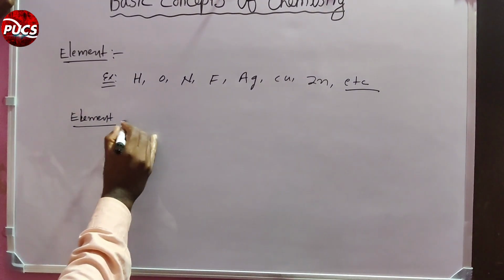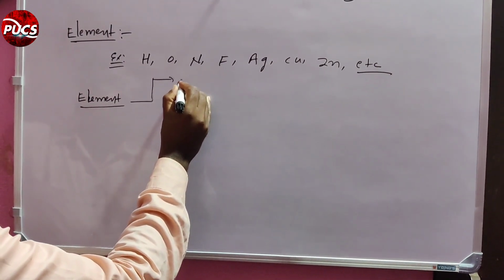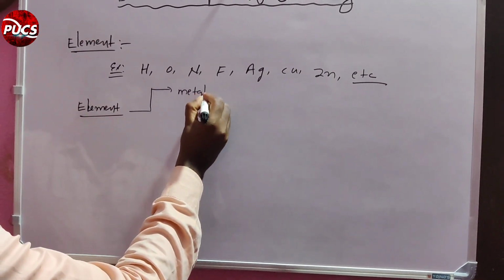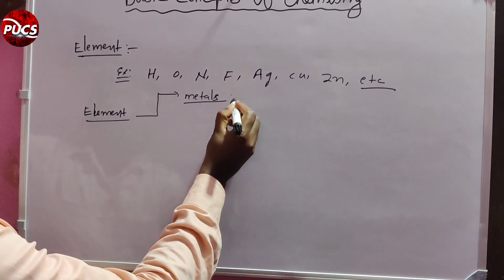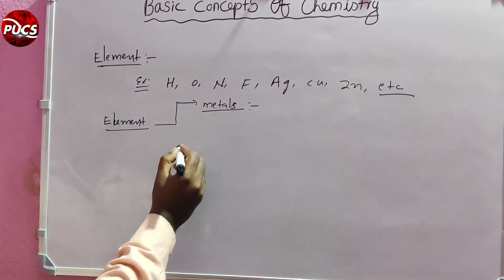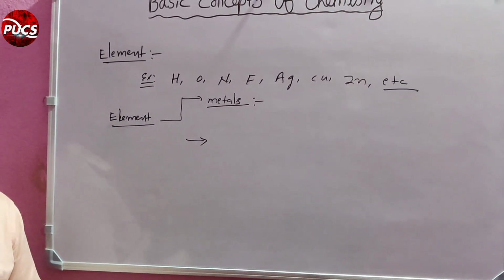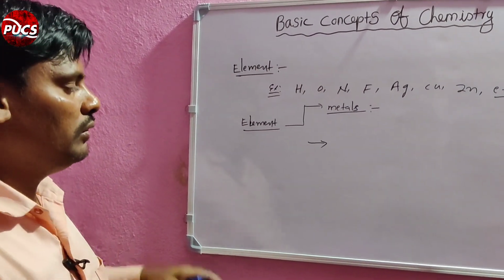Next, elements are classified into four types. I will discuss one by one. First of all, metals. What is a metal? First point, all the metals are good conductors of electricity.